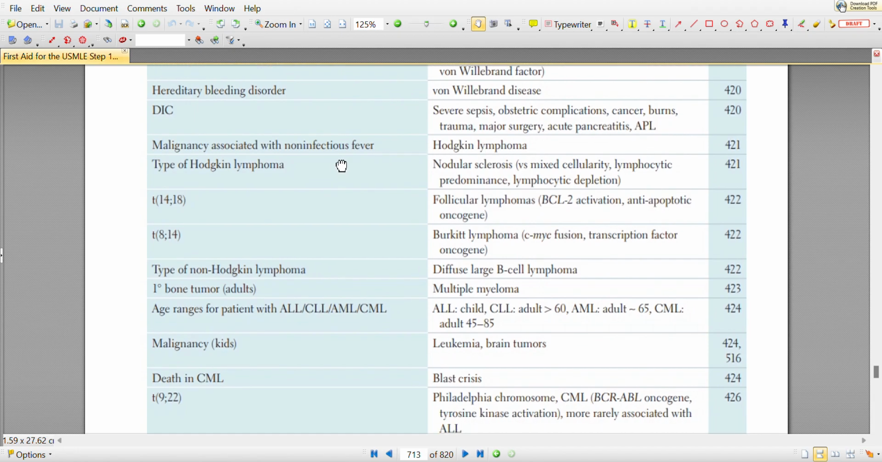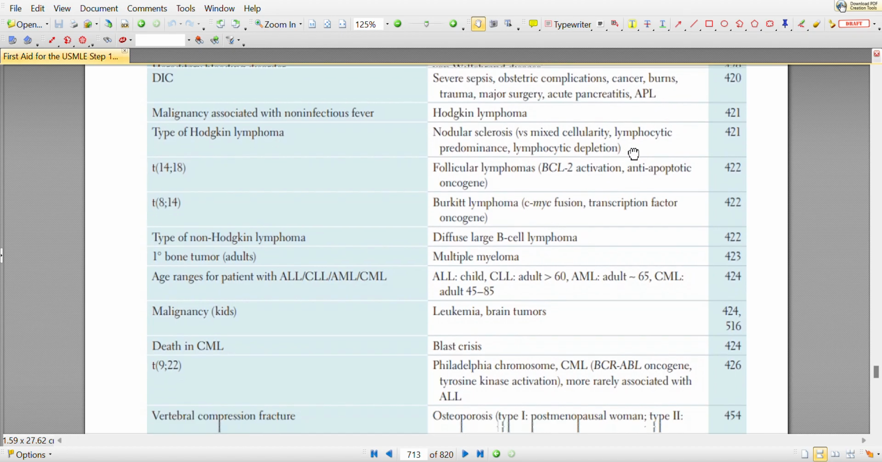Malignancy associated with non-infectious fever is Hodgkin's lymphoma, the most common cause. Types of Hodgkin's lymphoma: the common one is nodular sclerosis, versus mixed cellularity, lymphocytic predominance, and lymphocytic depletion. That is for nodular sclerosis.